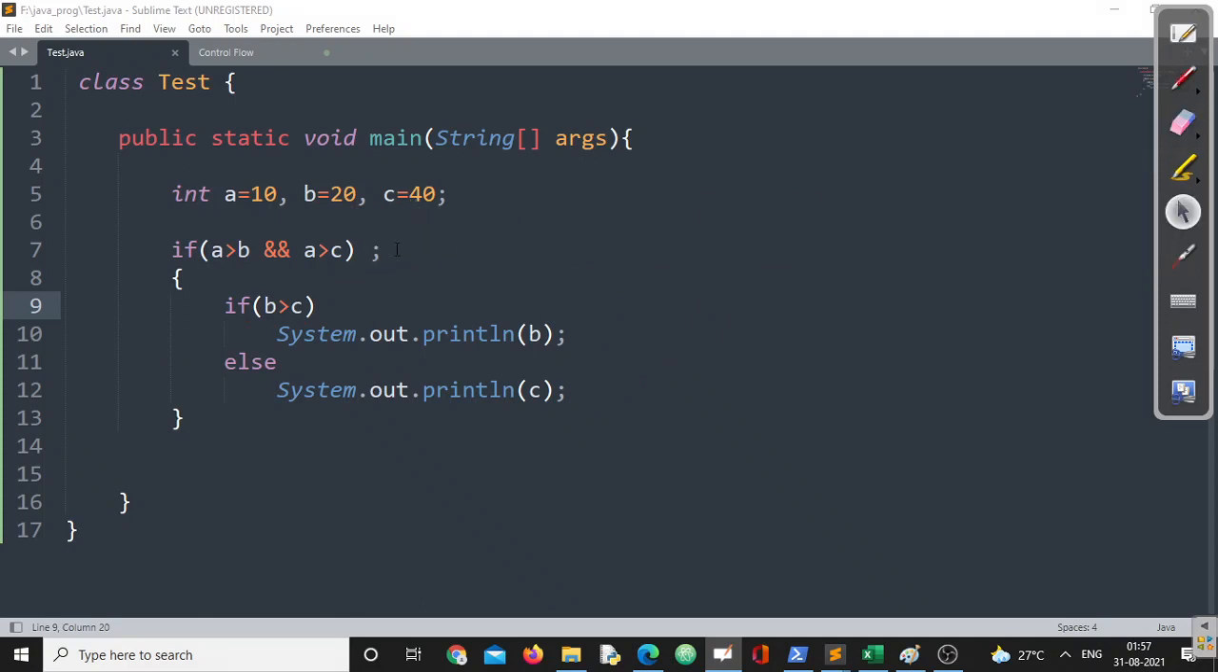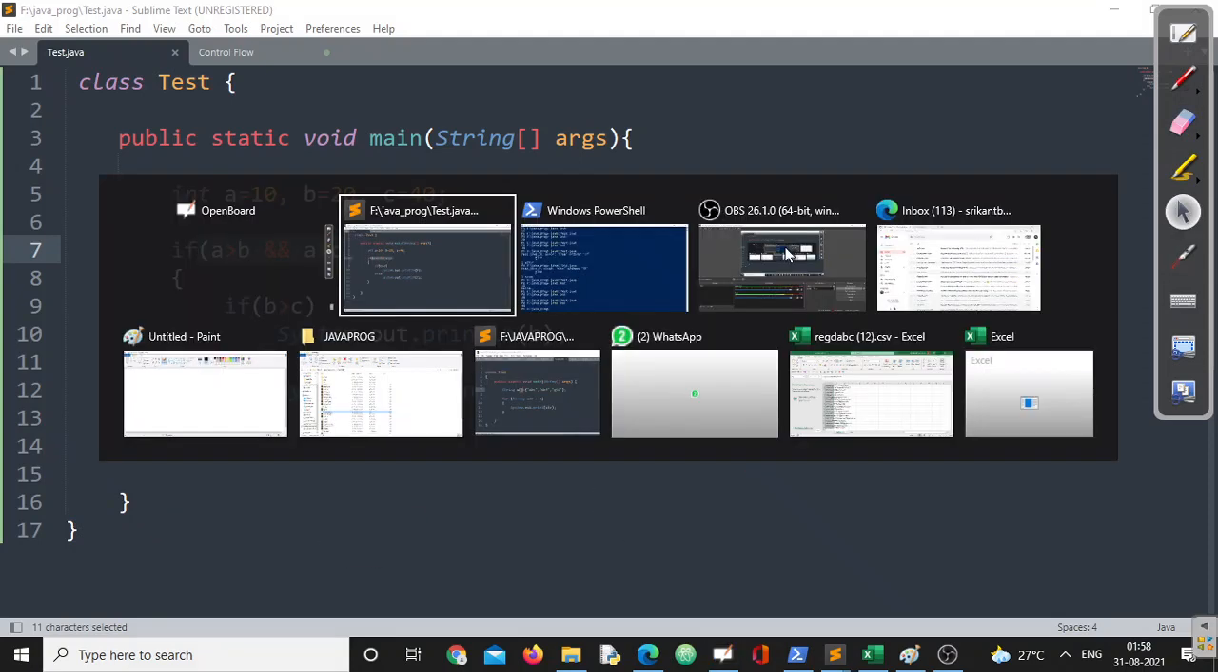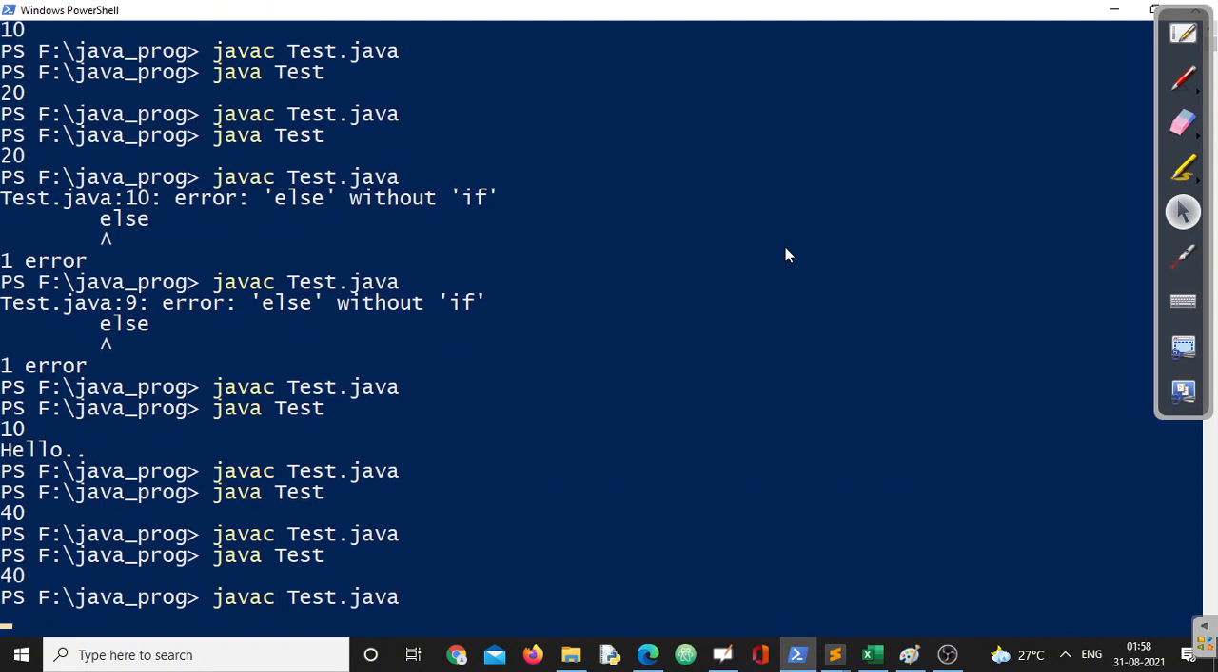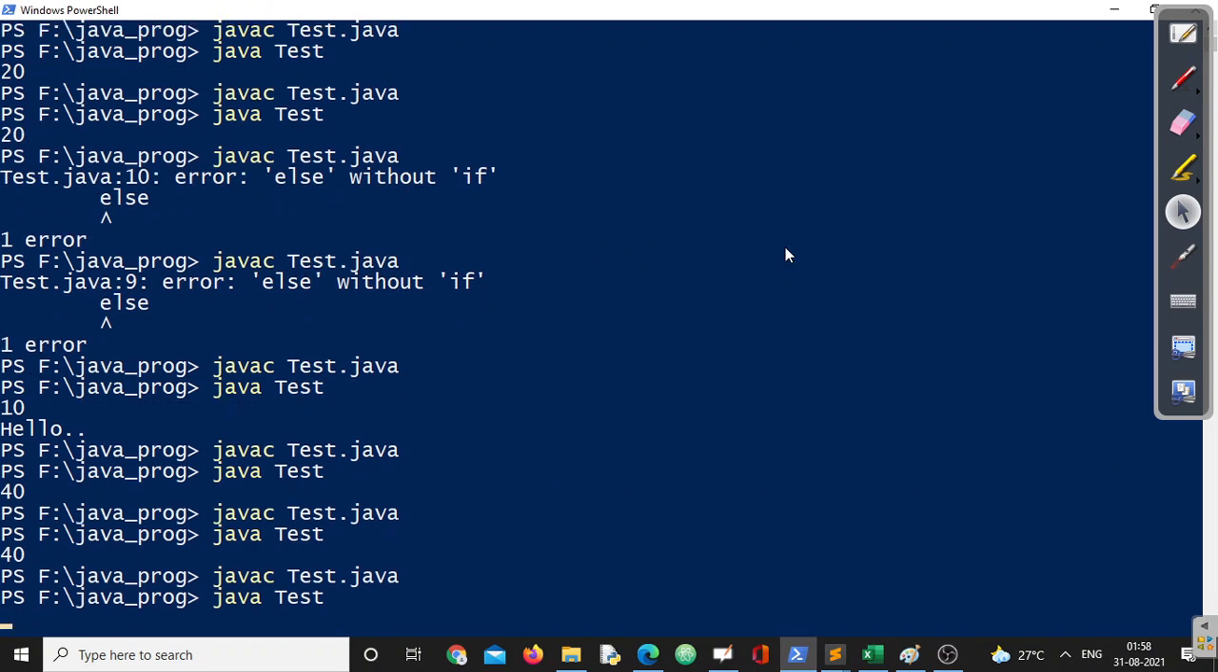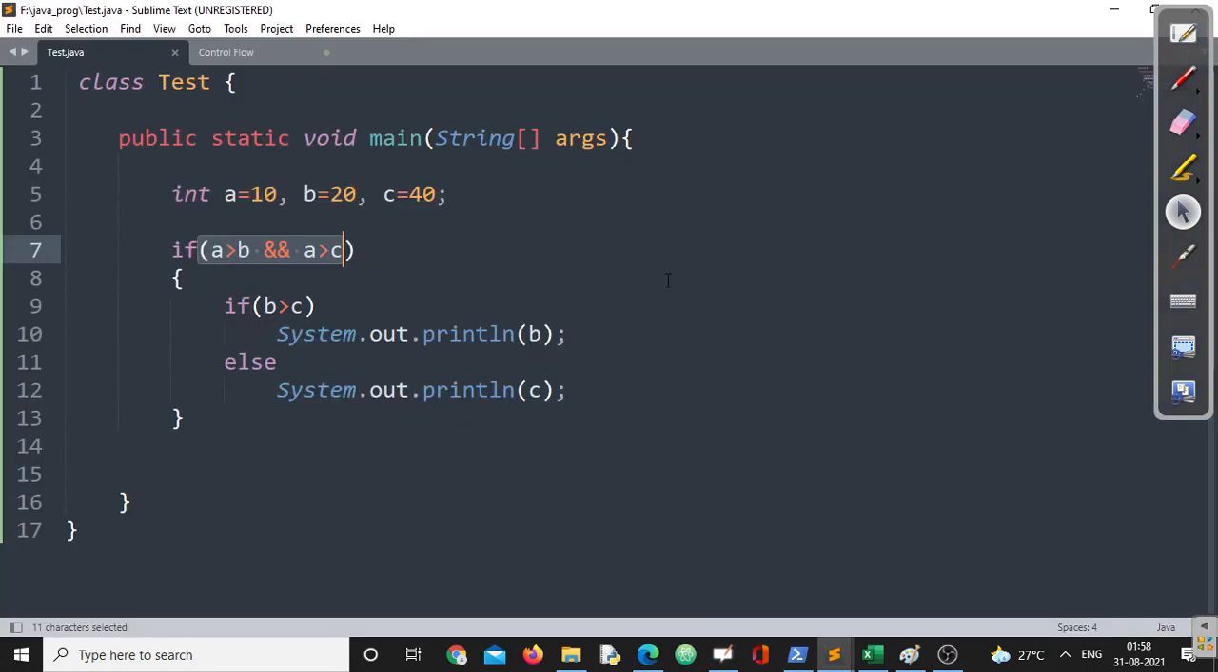Let us cross check. Suppose I am removing this one. If I remove this one, A greater than B and A greater than C will be completely false. Since this will be false, and we don't have any else statement here, nothing is going to happen, right? Let us cross check, then we'll go for the semicolon part. Code compiles fine. No output. As per the discussion, no output will be there, right?